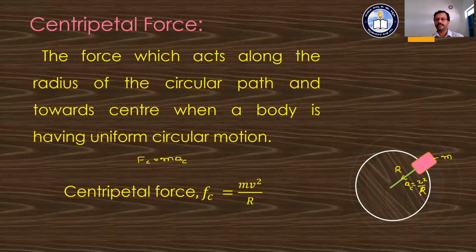We get another formula, omega square into r, and hence we can also write the equation for this centripetal force this way: mass into omega square into r. R is the radius. A different equation for the centripetal force, where omega is the angular frequency. That is about the centripetal force, and where we are going to observe it.